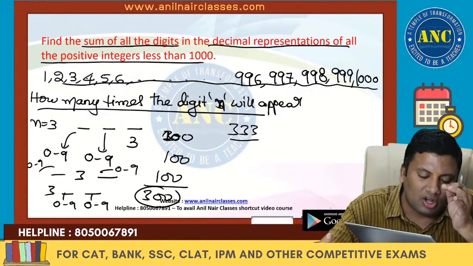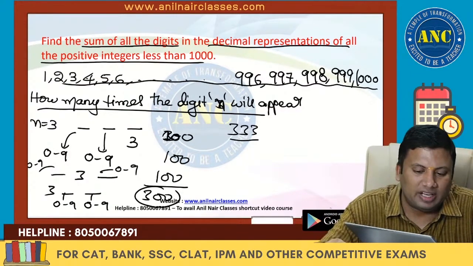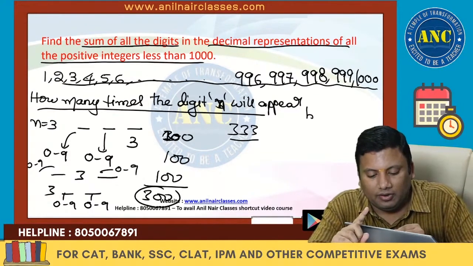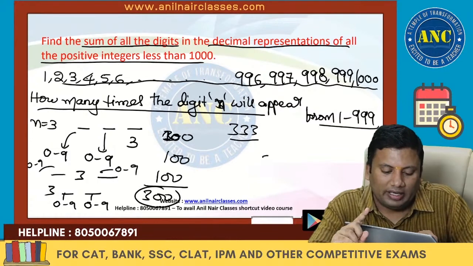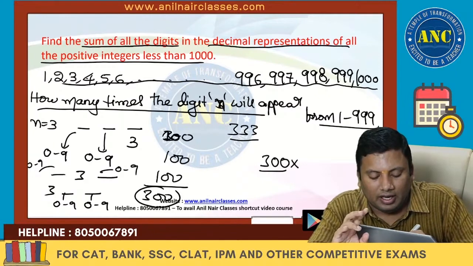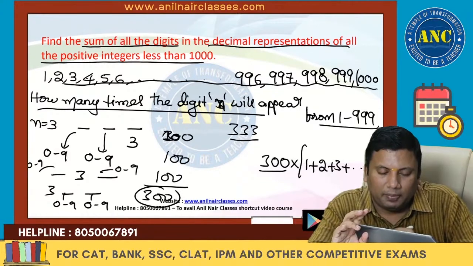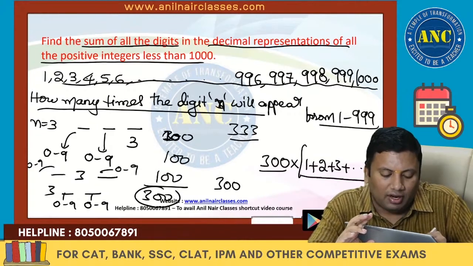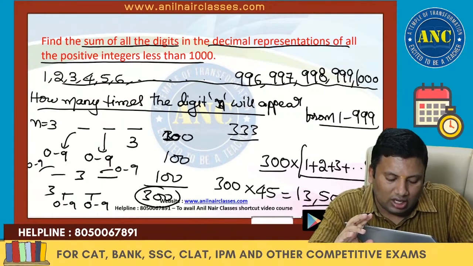Any single non-zero digit will appear from 1 to 999 how many times? 300 times. Which digits can appear? 1 can appear, 2, 3, up to 9. If I take 0, 0 into 300 is 0. So the answer is the sum of all the digits, 300 into 45.